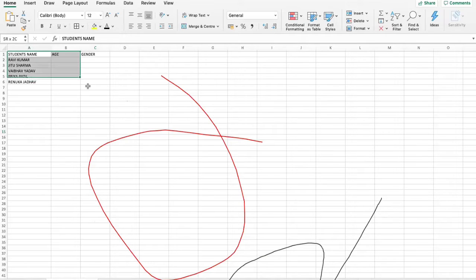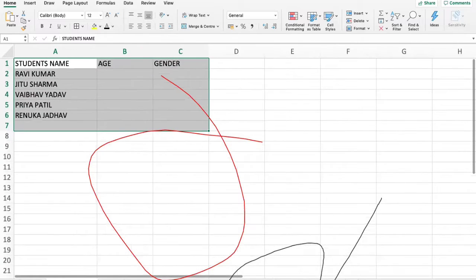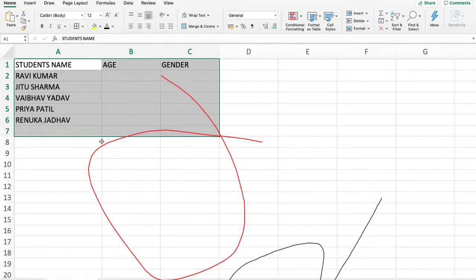Okay, so I have this normal table in Excel. So this is called a table. You can increase the size with this magnifier ruler on the top right-hand side. So I'm doing it to 200%. So this is the particular table.